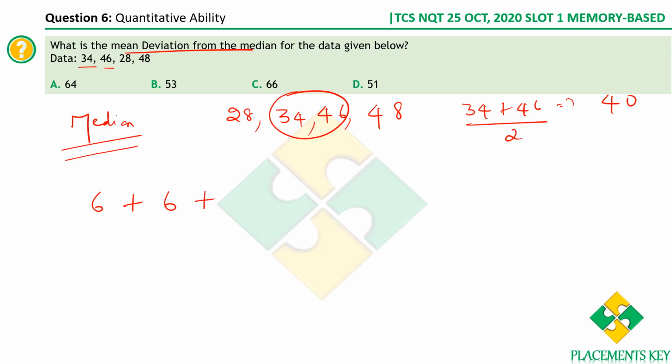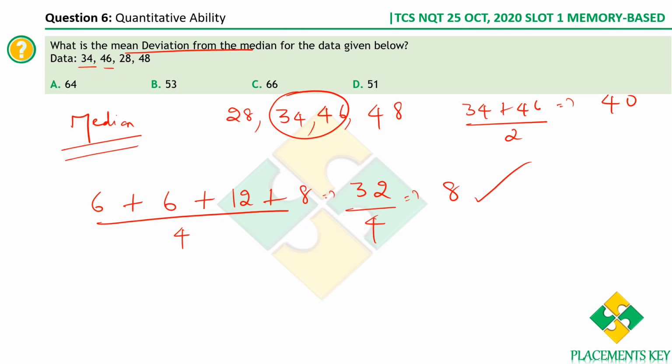Then 28 and 40, the difference is 12. Then 48 and 40, the difference is 8. Since it's a mean deviation, we divide by the number of observations. 12 plus 8 is 20, 20 plus 6 is 26, 26 plus 6 is 32. 32 by 4, you get the answer as 8.